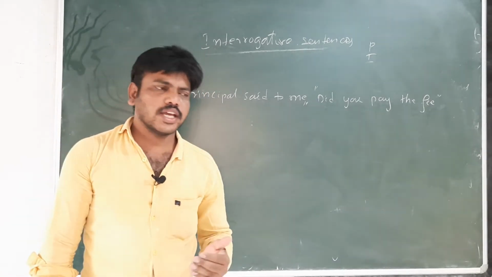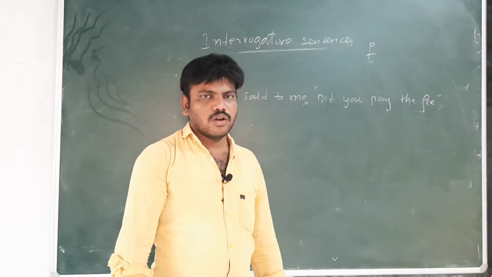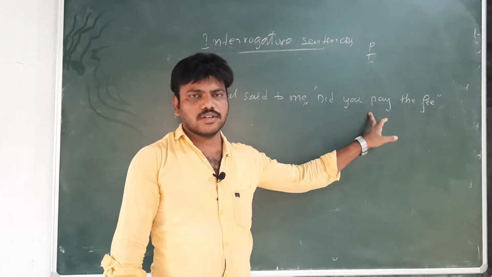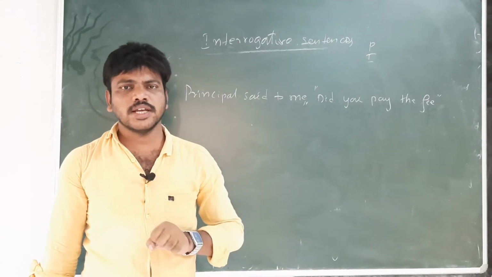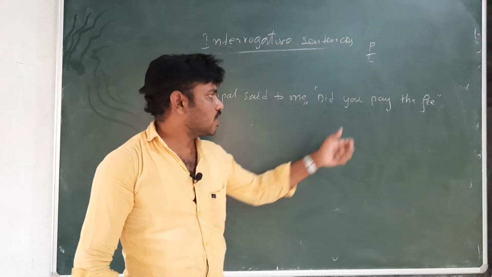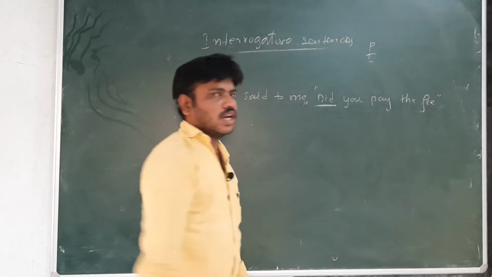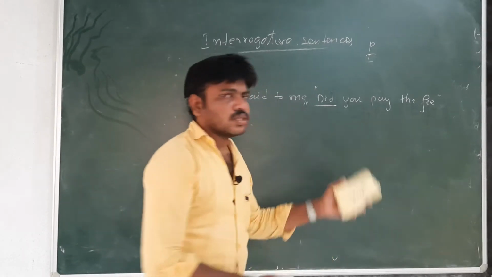Now, what is the tense? What do we call this tense? Past tense. Previously we saw present tense, now it is past tense. How can we say that it is past tense? There is one verb called did. Did is past tense.